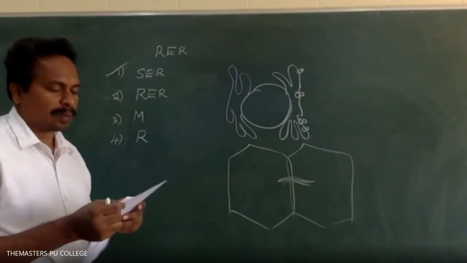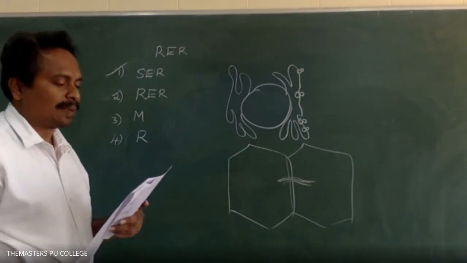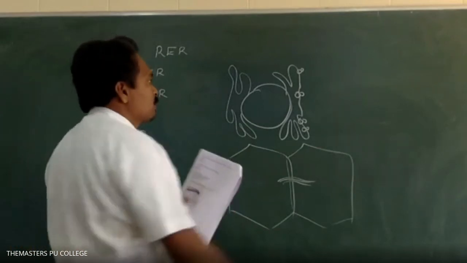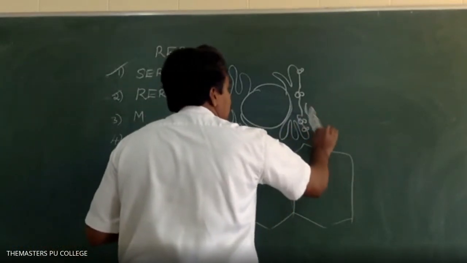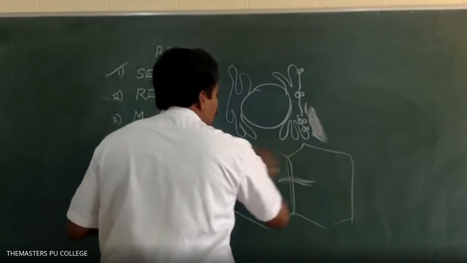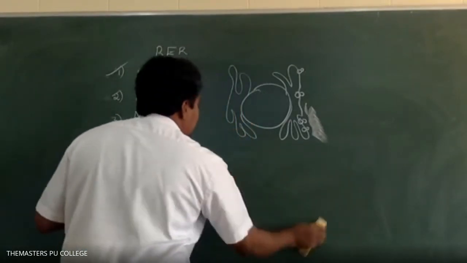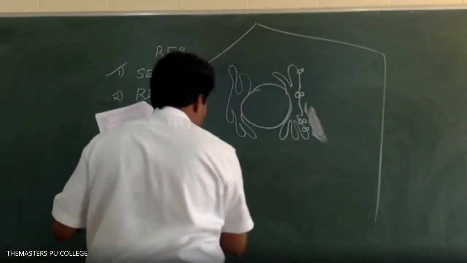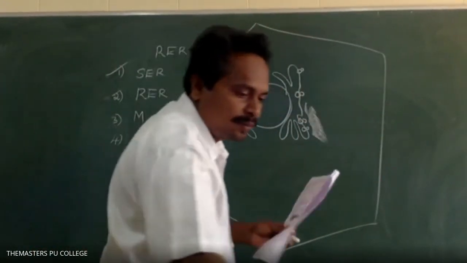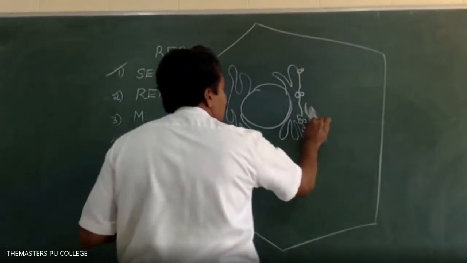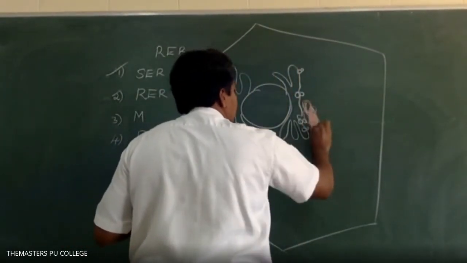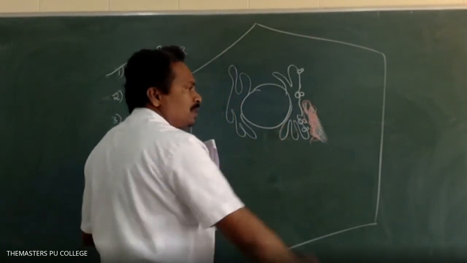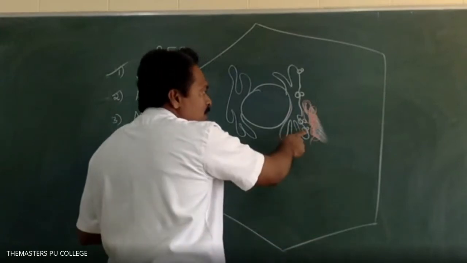Next, a number of proteins synthesized by ribosomes present on the endoplasmic reticulum are transferred to? On the surface of endoplasmic reticulum, ribosomes are attached.